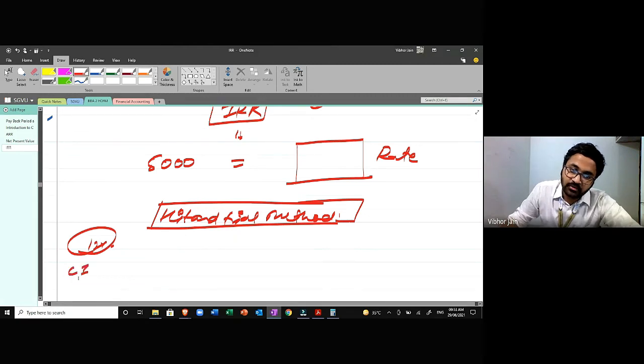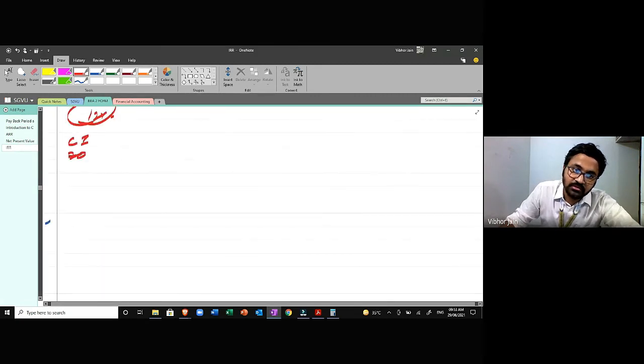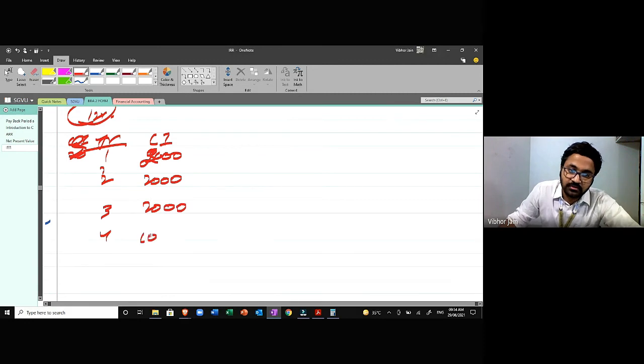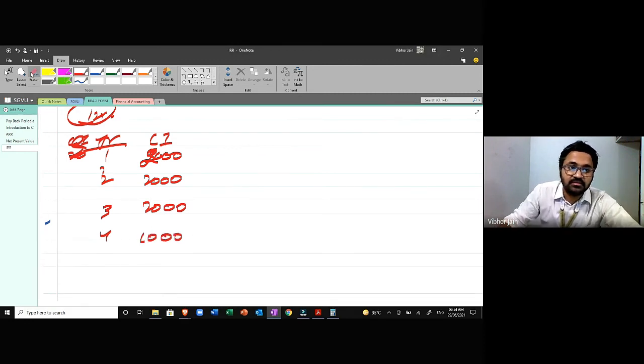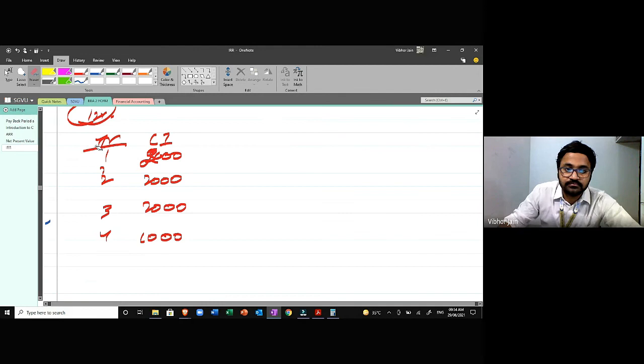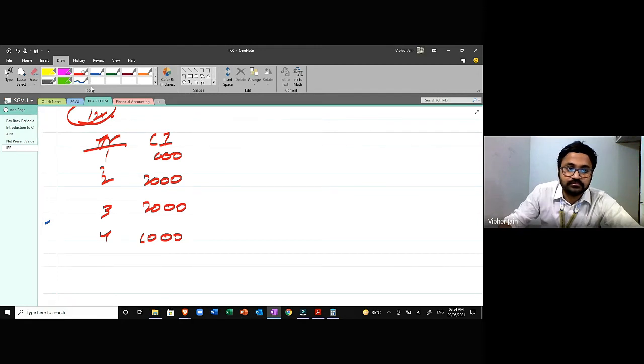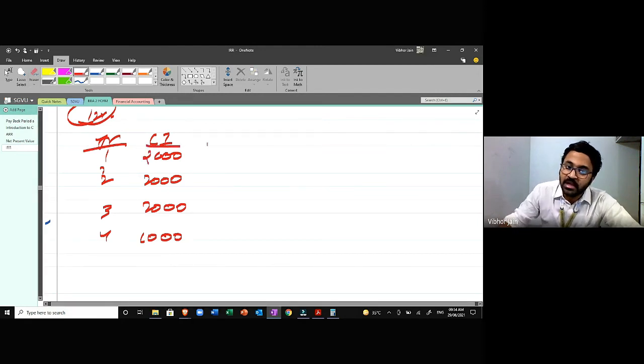So the cash inflow is, sorry, for years 1, 2, 3, and 4: 2000, 2000, 2000, and 1000. Now my rate is 12%, so I'll calculate the discounting factor at the rate of 12%.